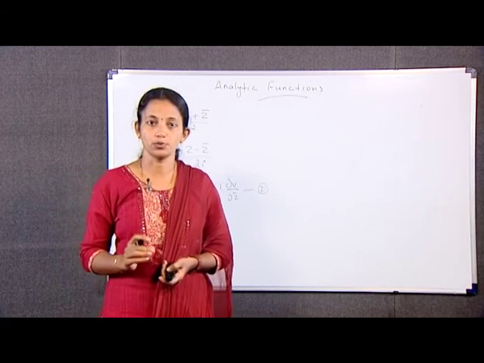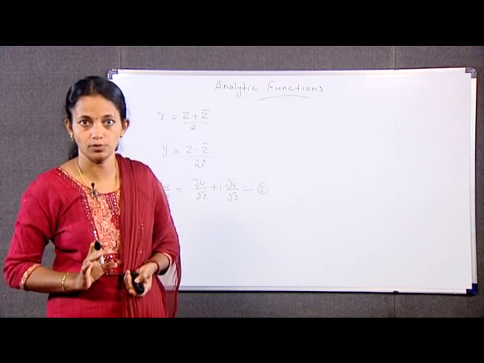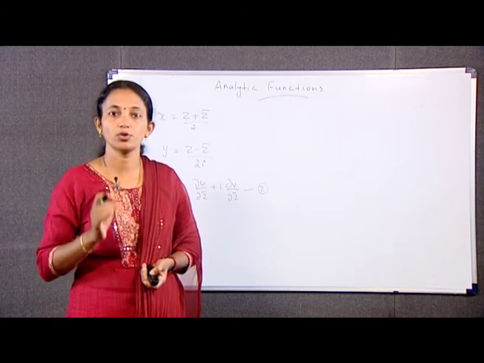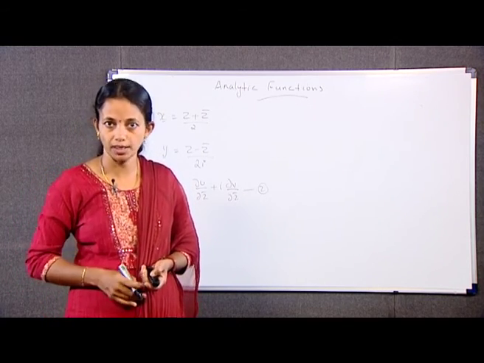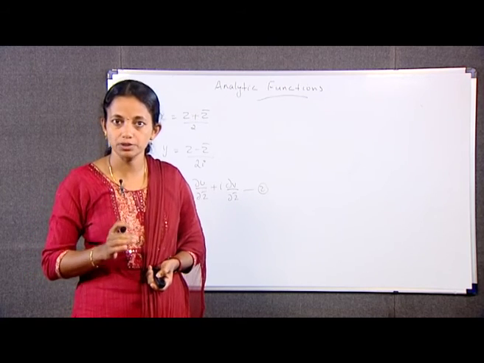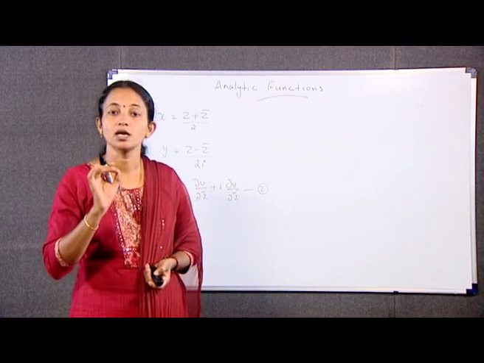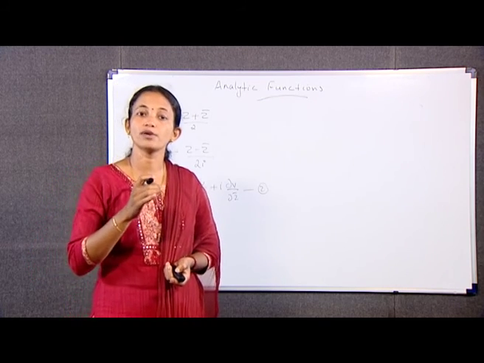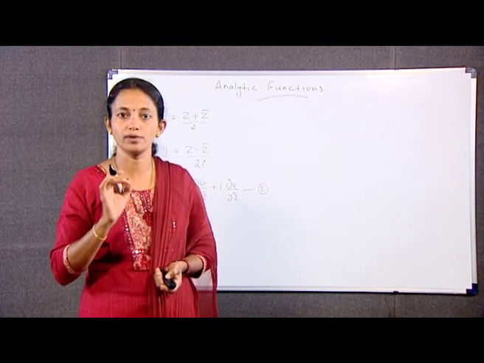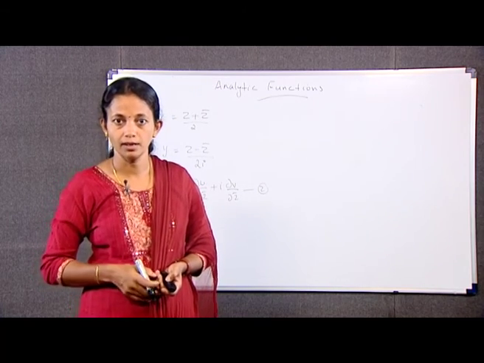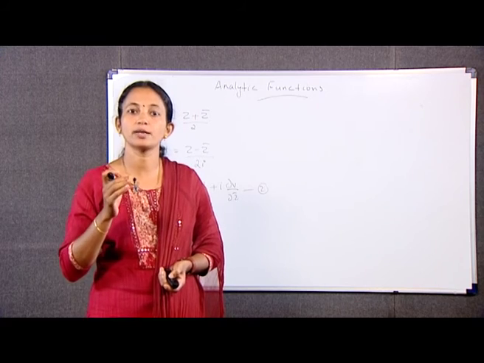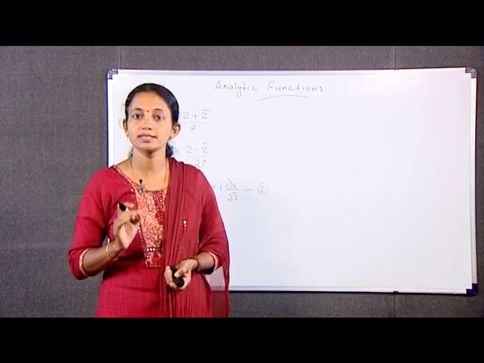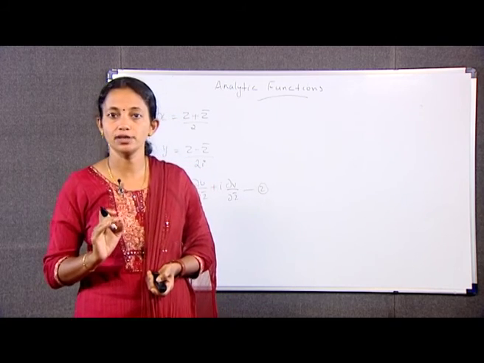Now, applying the chain rule, we have ∂u/∂z̄ is equal to ∂u/∂x into ∂x/∂z̄ plus ∂u/∂y into ∂y/∂z̄, which is equal to 1/2 times ∂u/∂x minus 1/2i into ∂u/∂y. And again, ∂v/∂z̄ is as usual ∂v/∂x into ∂x/∂z̄ plus ∂v/∂y into ∂y/∂z̄, which is again equal to 1/2 into ∂v/∂x minus 1/2i into ∂v/∂y.